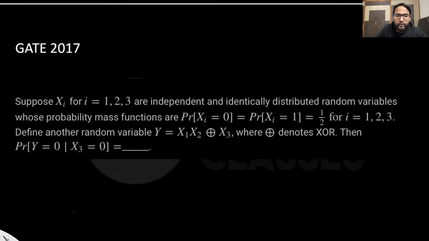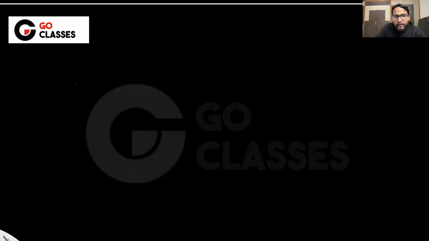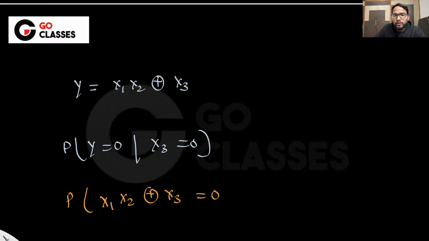Okay, they have given y equal to x1 x2 jor x3, and then they are asking the probability of y equal to 0 given x3 equal to 0. What you can do here is, let me just interpret it: x1 x2 jor x3 equal to 0, given that x3 equal to 0, right? Let me just interpret it in this way. Now I'm just putting the value.